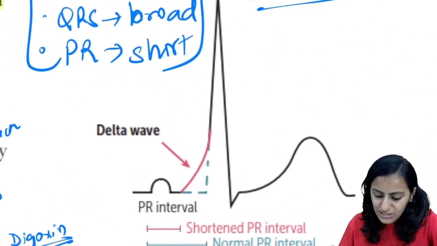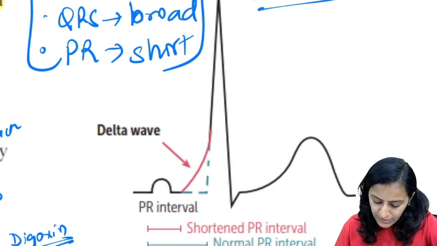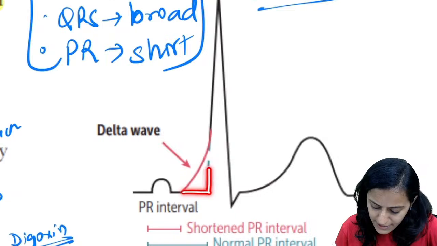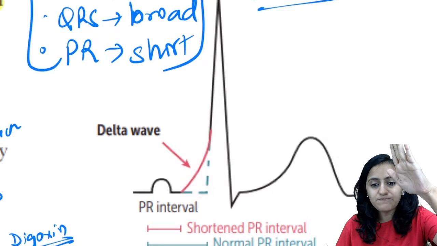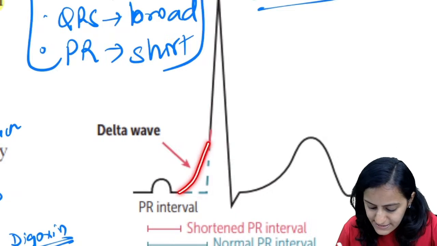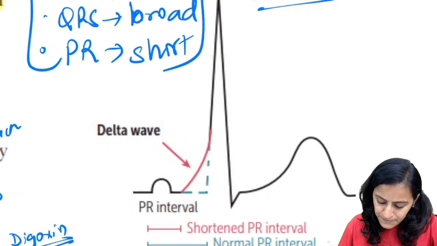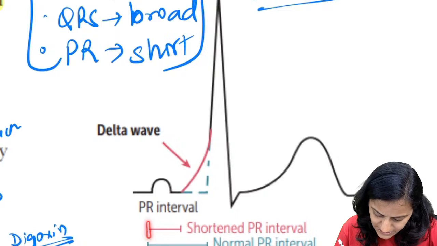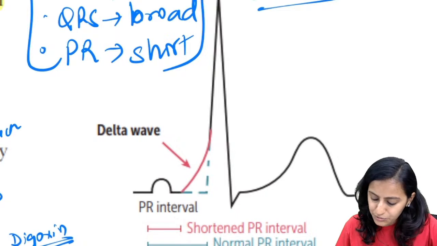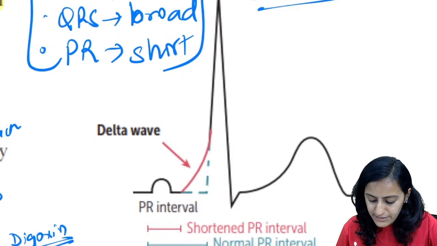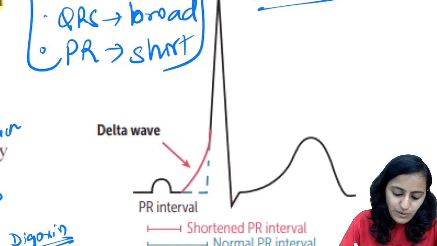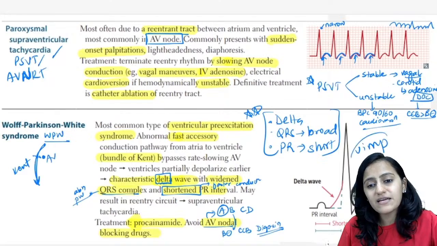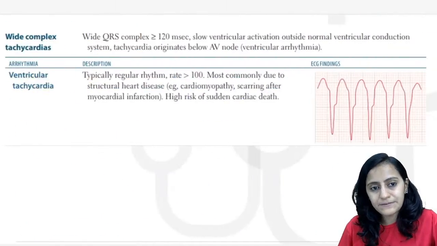Look at the ECG here. What do you see in the ECG? This is the slow rising. The normal QRS goes like this, a fast upstroke. Here it is slow rising. That is called the delta wave. The PR interval is short, right? The PR interval is short and you have the broad QRS complex. Okay, you have the broad QRS complex. So those are the findings in WPW. This is very, very important and frequently asked.